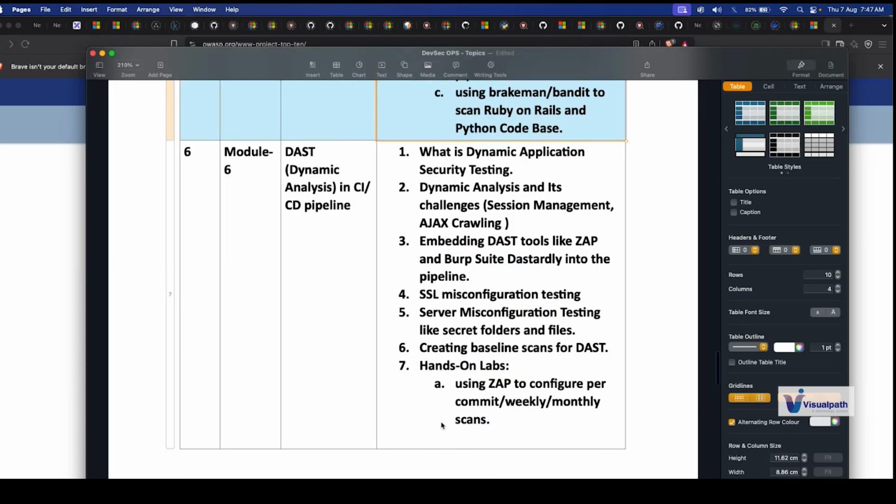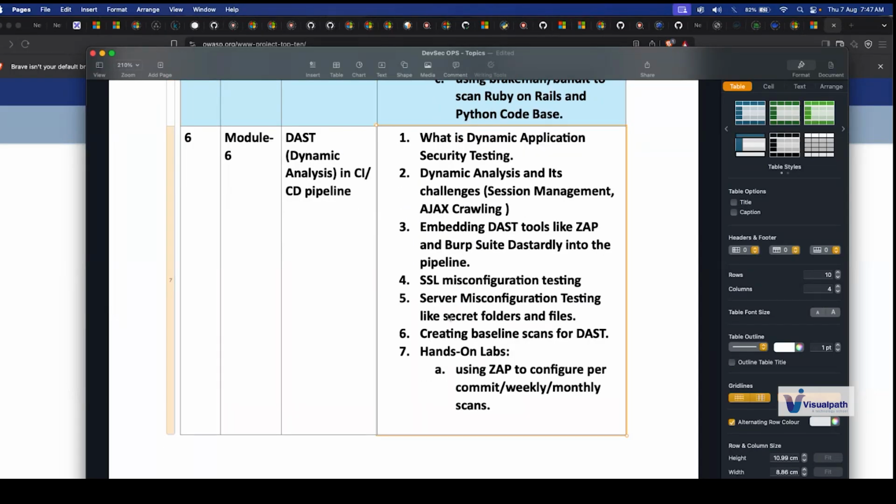DAST is dynamic scanning. We'll see how we will do a dynamic scan of our application using some open source tools that can help us with dynamic analysis in our CI/CD pipeline itself. Here we have ZAP and Burp Suite, so let's see if we can use Burp Suite and other components to scan our app.